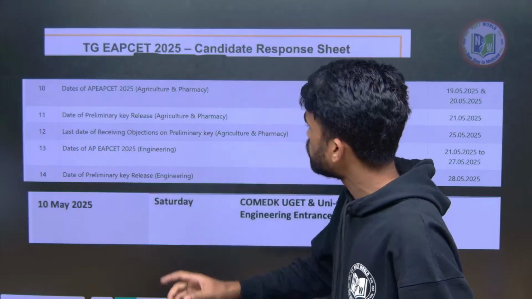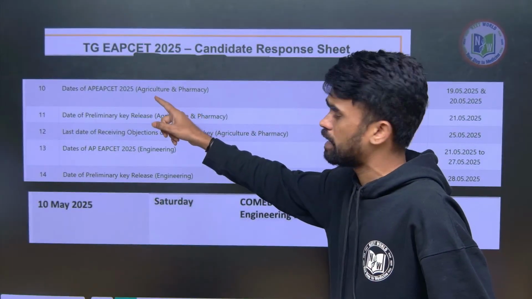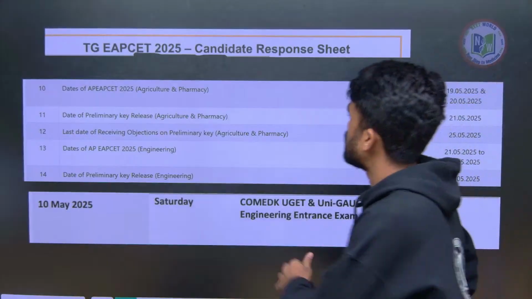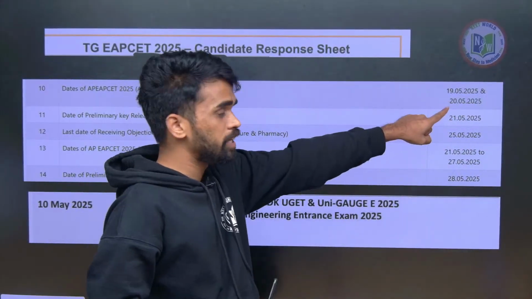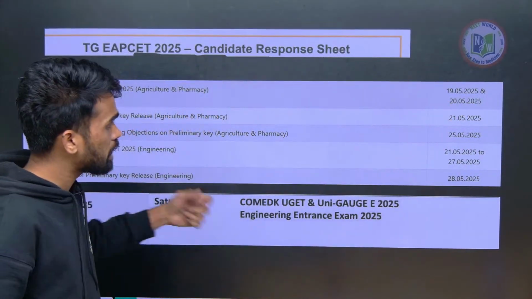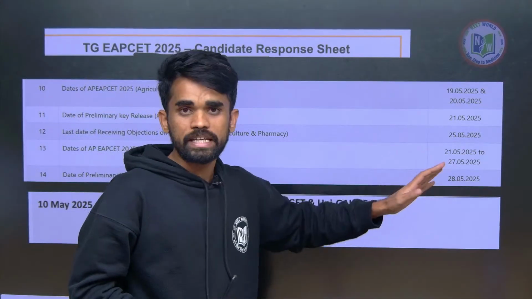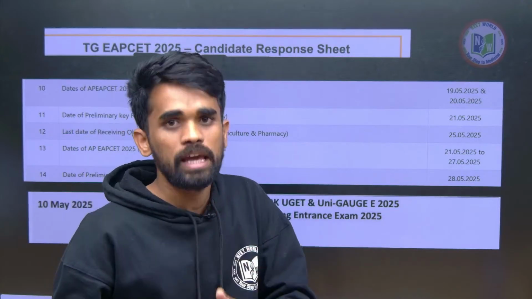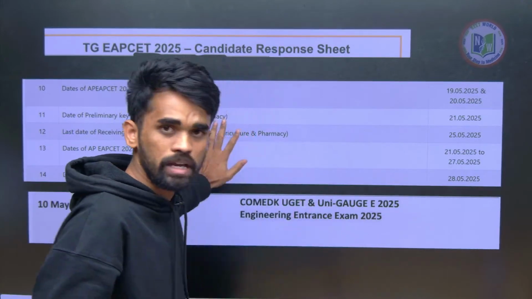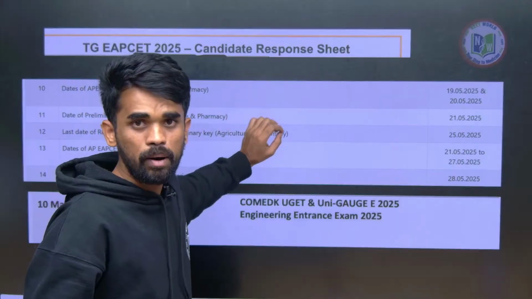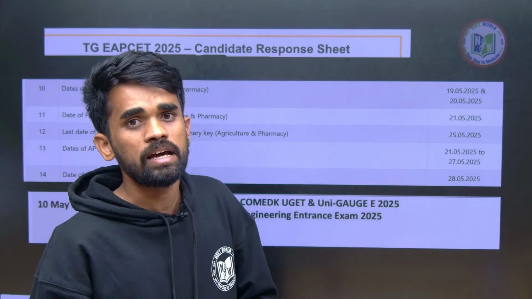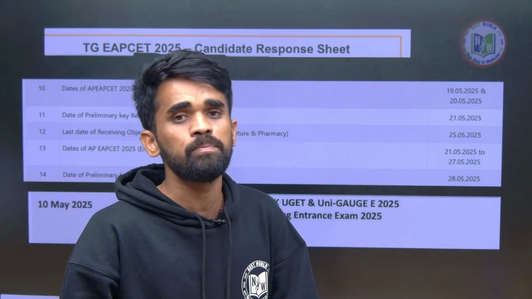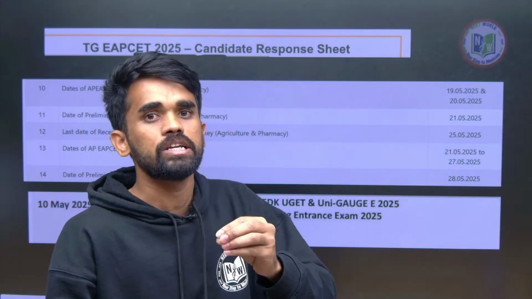We know the AP EAPCET dates are announced: the exams are on 19th and 20th, and for engineering it will be on 21 to 27, right? So these are the exams of AP EAPCET. For students who are seriously preparing for these exams, definitely these sessions are helpful for you. So do not skip, watch it completely, and share with your friends.